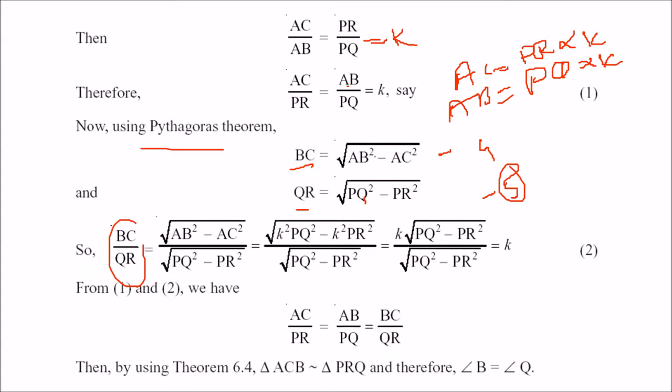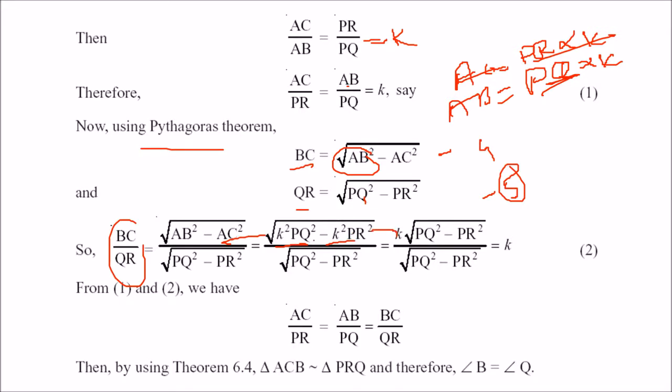But AB can be written as K into PQ, so this will be K square PQ square. And AC is K into PR, so AC square will become K square PR square.